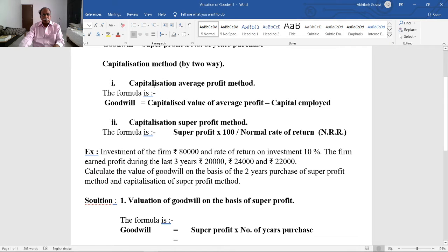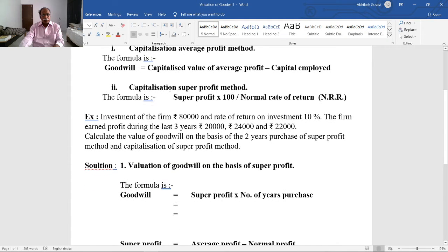Then the capitalization method, in two ways. First is the capitalization average profit method. The formula is goodwill is equal to capitalized value of average profit minus capital employed. Second is the capitalization super profit method. The formula is super profit multiplied by 100 divided by NRR, meaning normal rate of return.